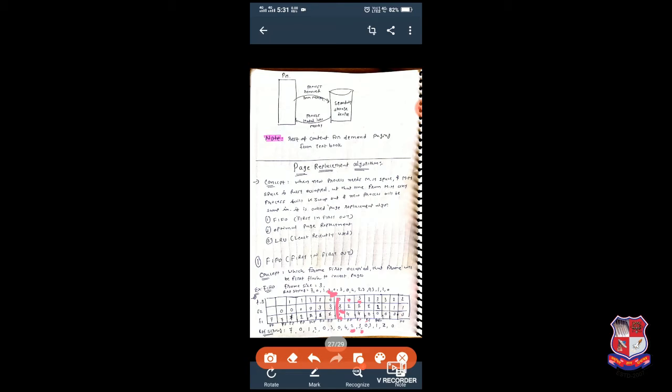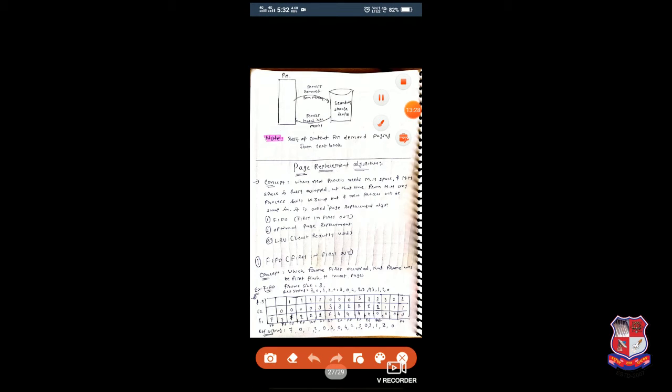So what we will do, now 4 is first, so we will remove 4 and put 0 instead of 4. 2 and 3 will be as it is. Then 3. Here you see page hit occurs. Why? Because we require page number 3 and it is already available here, so page hit occurs. So 0 2 3 as it is.